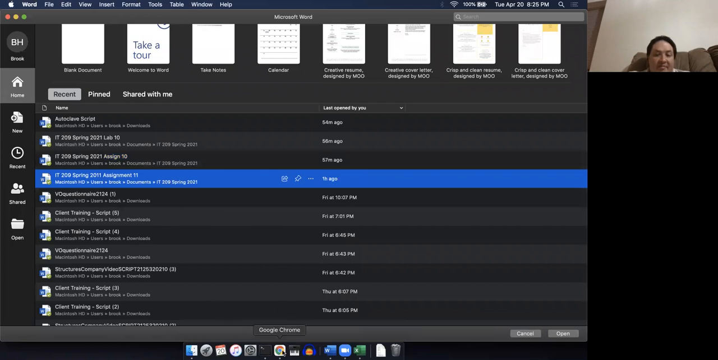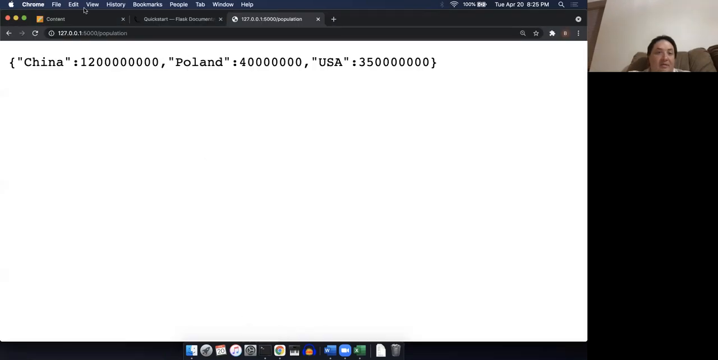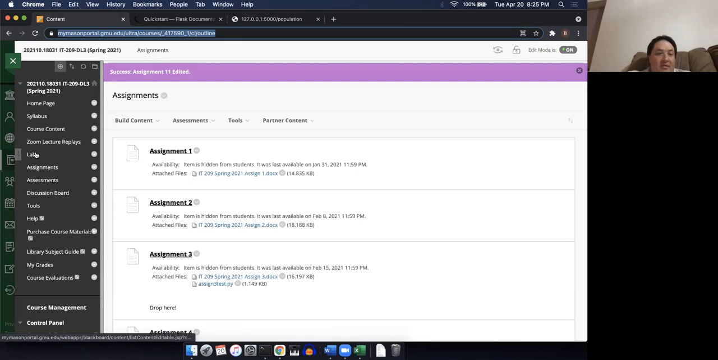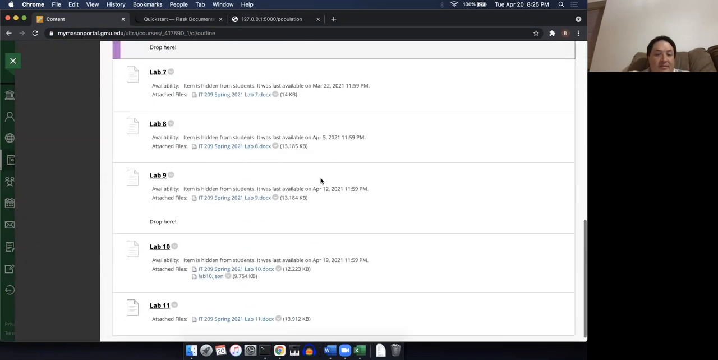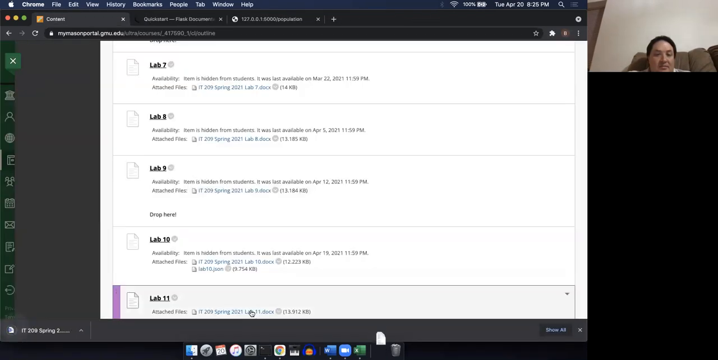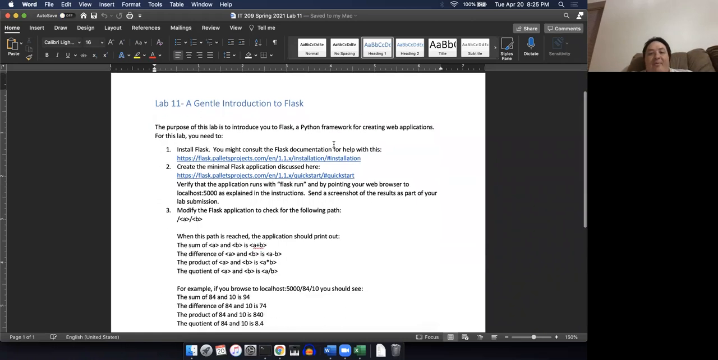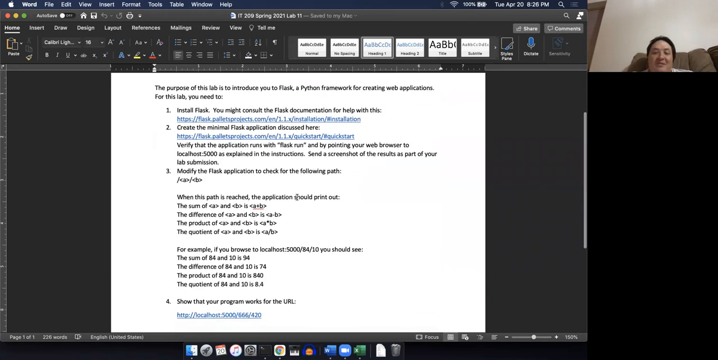Oh, I don't have the lab here. Let's see, where's the lab? Labs. Okay, so for the lab, you're going to install Flask. You're going to create the minimal Flask application. Okay, all the stuff that we just kind of went through. And then what we're going to do is modify the Flask application. So we're going to actually have two variables.